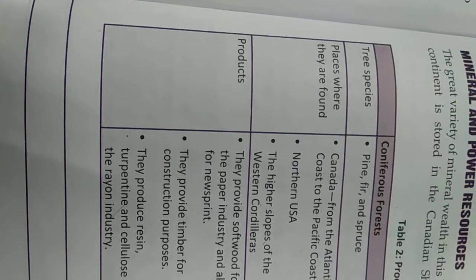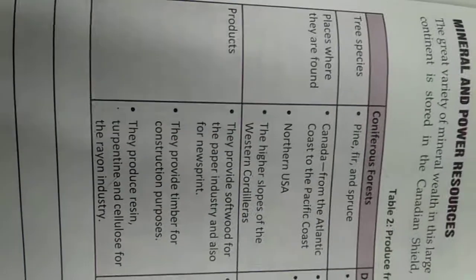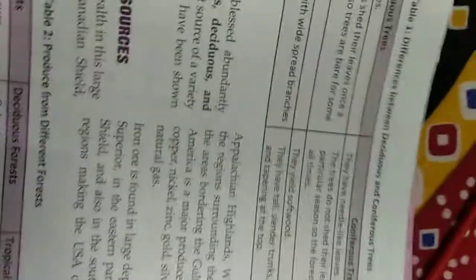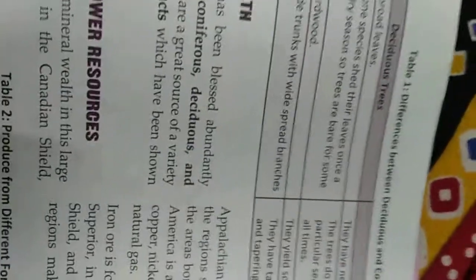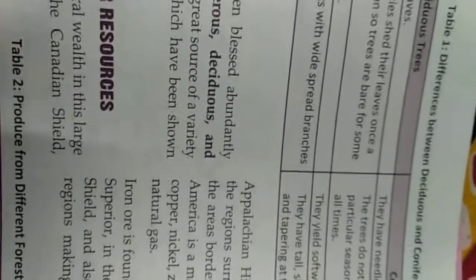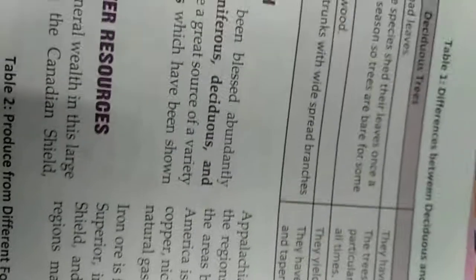Just read it one time so that you get it properly. One more difference is there: as coniferous and deciduous forests are found in large amounts, there is a difference among those trees, in what type of leaves the deciduous and coniferous trees have. So you will learn this difference also.